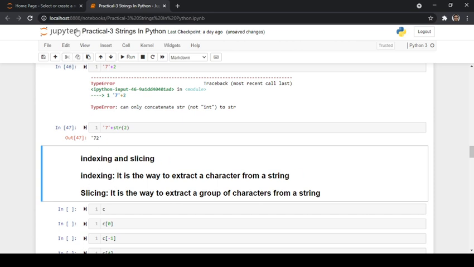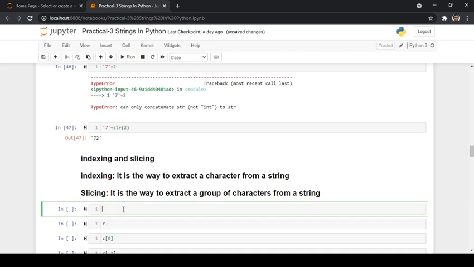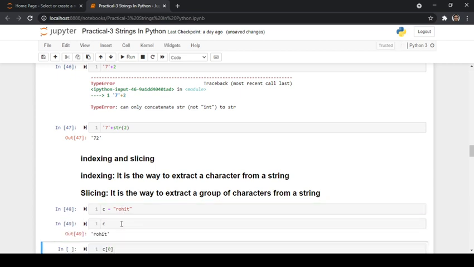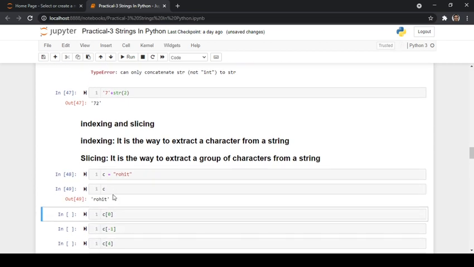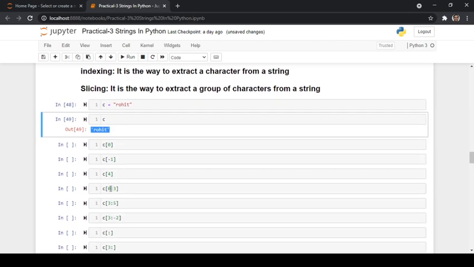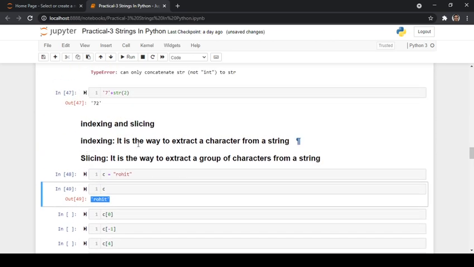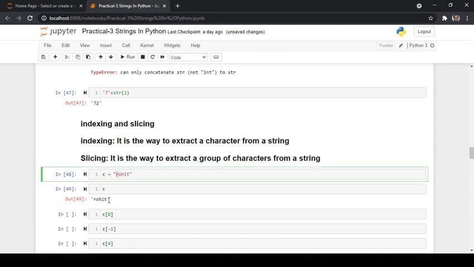Let us consider we have taken a string named Rohit. Now we are checking this. When we try to print the value of C, I am getting it as Rohit. So first I'm going to index first. What is indexing? Indexing is nothing but a way to extract a character from a string. So let us consider I want to extract R from this string.